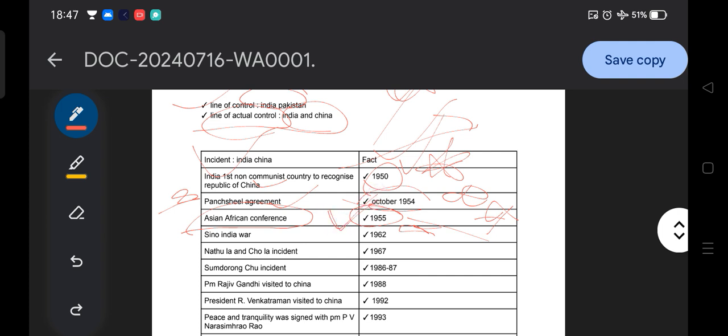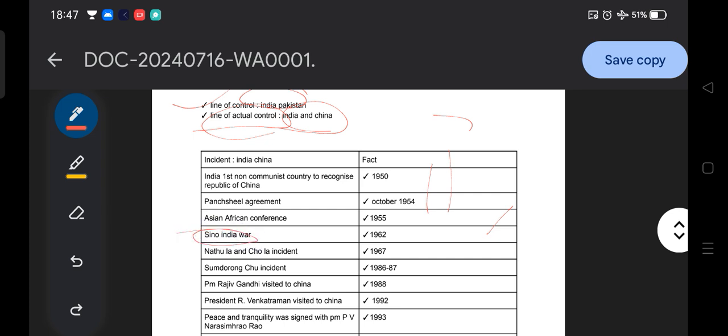So within the 1950s, we have observed important developments between India and China. Three important developments we have discussed in the 1950s. Now the time for war, because the time is not always for cooperation and goodwill. Sometimes there is also war and different things.